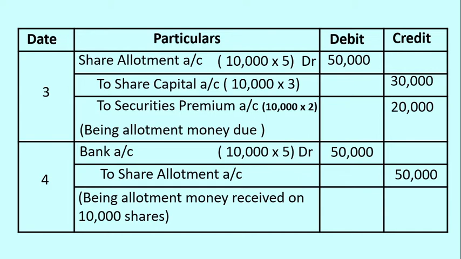At the time of collection of amount, no need to show any separate entry for premium. It's a combined entry. Amount of 5 rupees is collected and it is deposited into bank. That's why the premium account entry will not appear at the time of collection of allotment money. Only at the time of passing the due entry, a separate premium account entry is to be recorded.